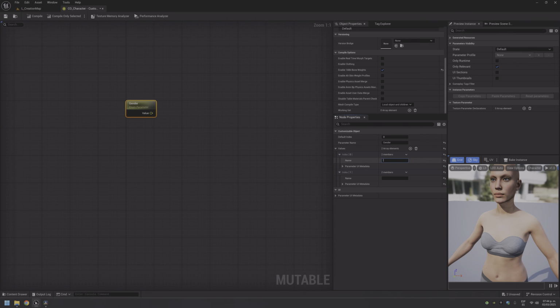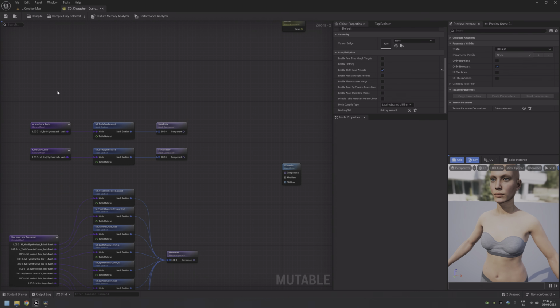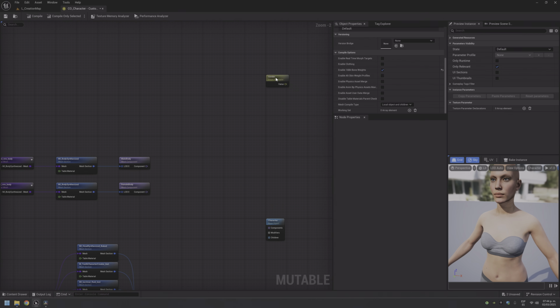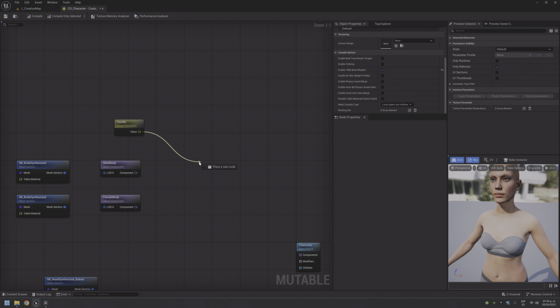We'll add 2 and we'll call it male and female. Okay, let me make some space here, and I can just use this and make a component switch, and switch between male and female.